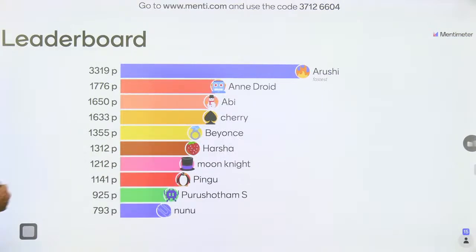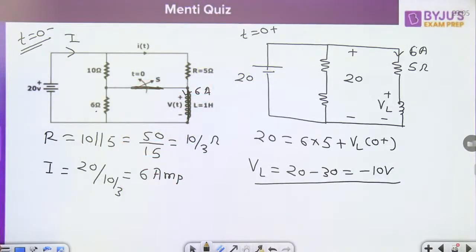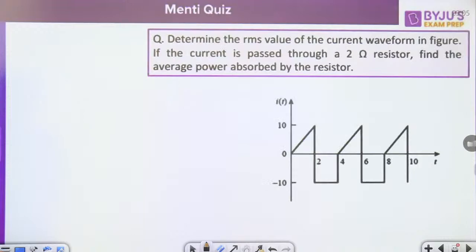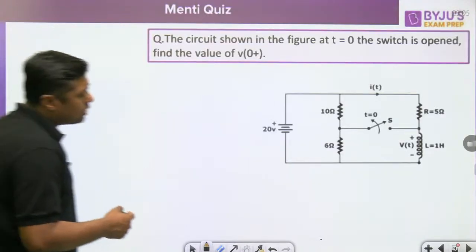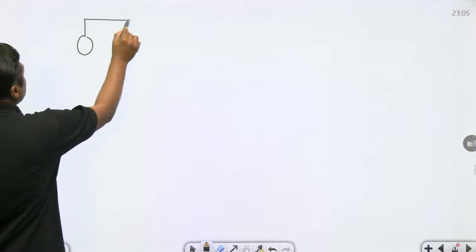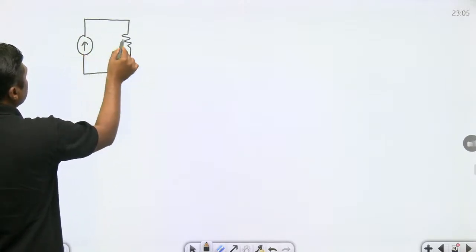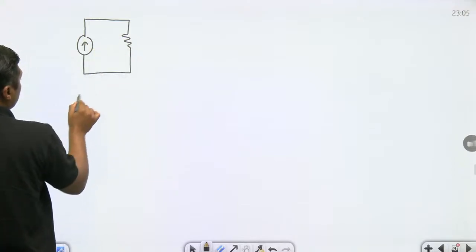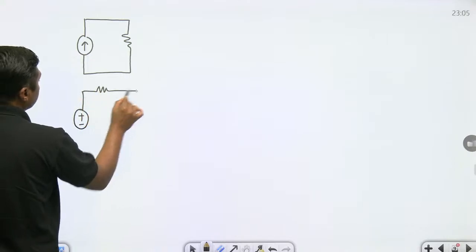Okay then. Now, watch this question. Very, very simple one. You can use the what? Source transformation. If I have a question like this, this is the current source and that is the resistor, you can convert this current source into a voltage source in series with a resistor.